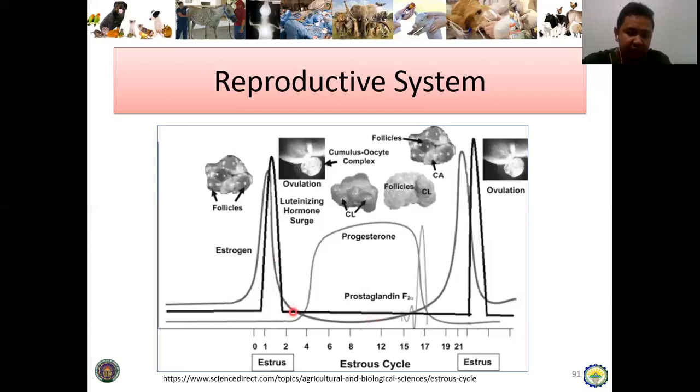So, pagka decrease na estrogen and then may ovulation naman din, that's the time na si progesterone mag-increase in concentration. Why? It's because atong follicles nga nag-ovulate, gina-prepare para sa possible fertilization and further development sang zygote into embryo and then up to the point nga mahimo siya sa mature offspring during pregnancy. And sinong hormone responsible for that development? That is the progesterone. It is because the progesterone is also known as the pregnancy hormone.